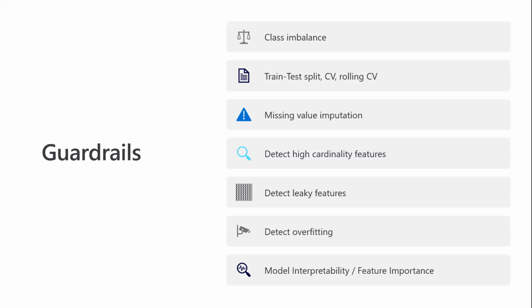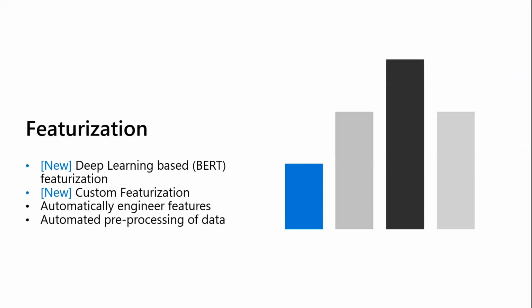The next thing I want to cover is featurization. So we currently do deep learning with BERT and BiLSTM for NLP. We also currently support some automatic featurization and feature engineering. We have heard that customers often want to customize their feature engineering, and the whole value prop here is to enable data scientists with knowledge on how the data contributes to the model, resulting in better accuracy.